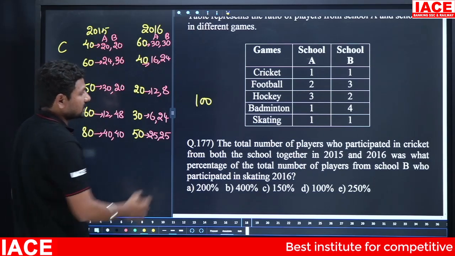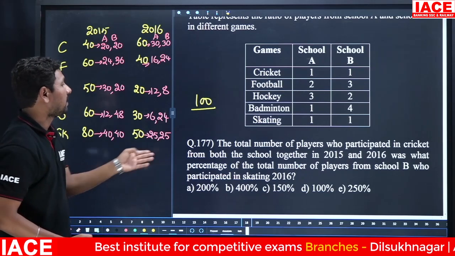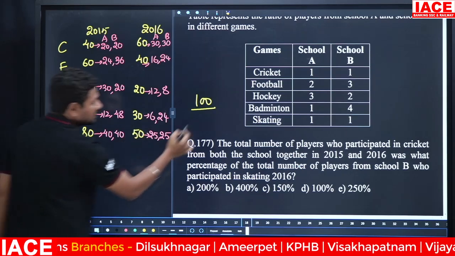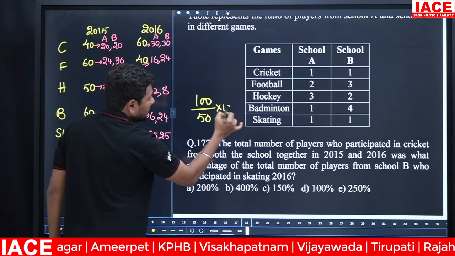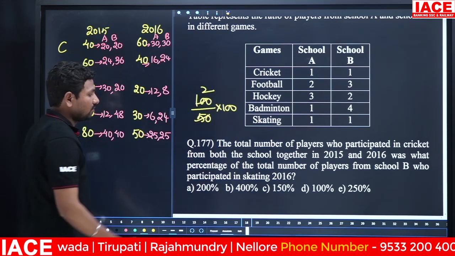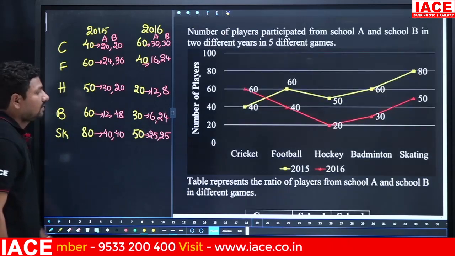Was what percentage of total number of players from school B who participated in skating in 2016? Skating 2016 total number of players is how much? 50. We need percentage, multiply with 100. Here is 50. How many times? 2 times. 2 into 100 is equal to how much percentage? 200%, option A. Next.